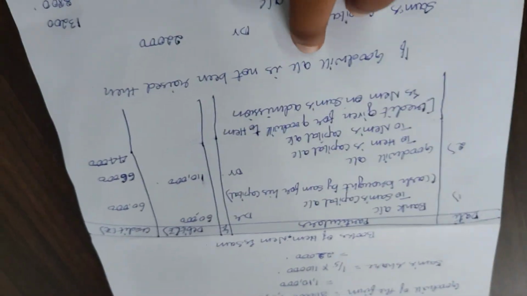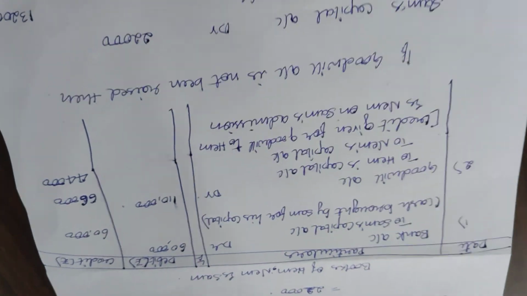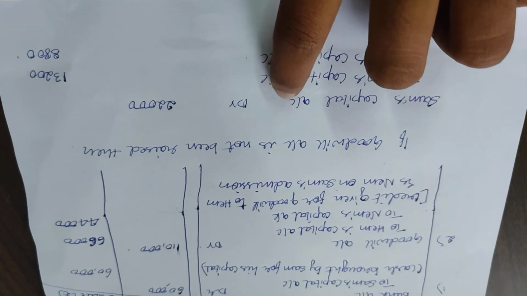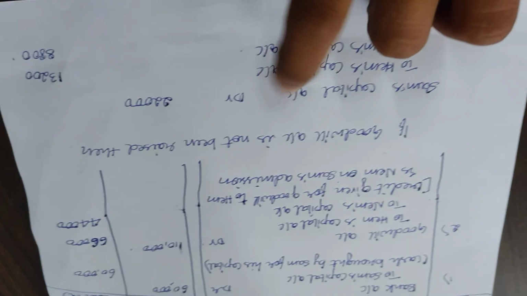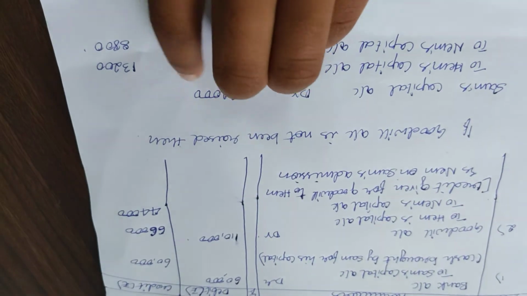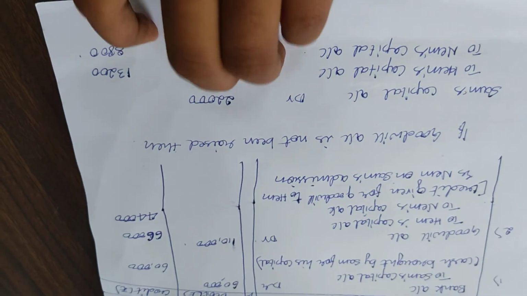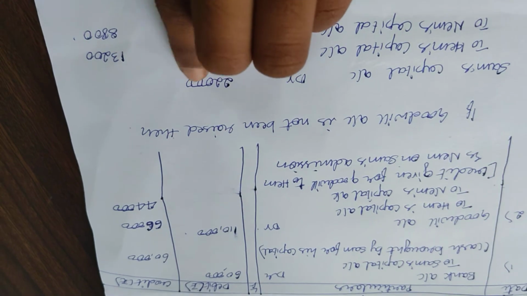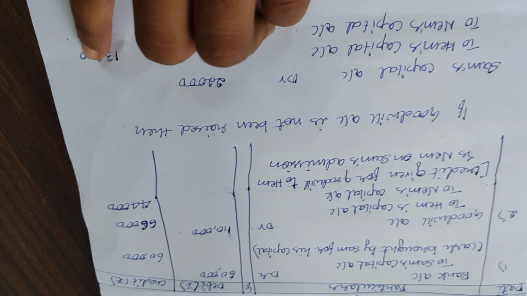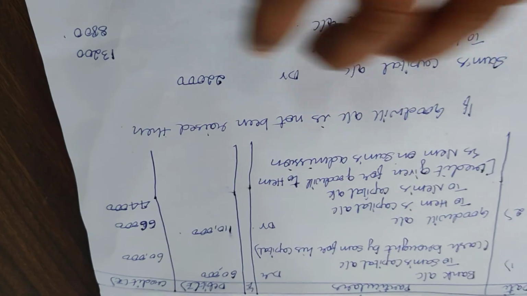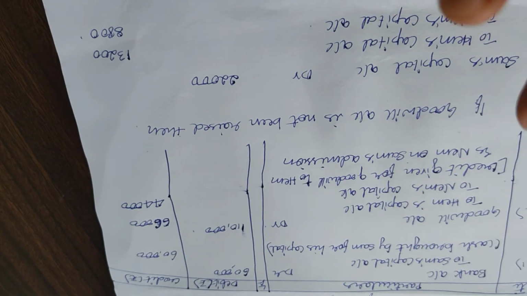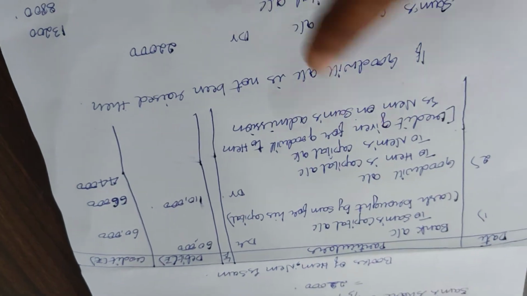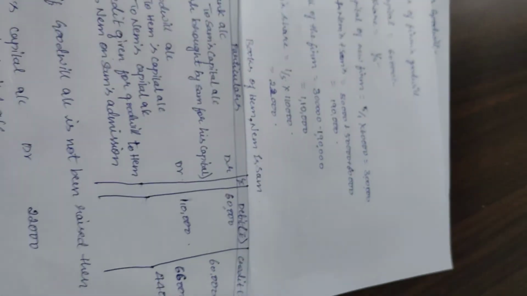Next, if the goodwill account has not been raised, then we have to pass the journal entry like this: Sam's capital account debit to M's capital account and N's capital account. Here, the share of goodwill of the new partner is shared among the old partners. So 22,000 into 3/5 and 22,000 into 2/5, that is 13,200 and 8,800. If the goodwill account has not been raised, then we have to pass this journal entry. So take a screenshot of it.